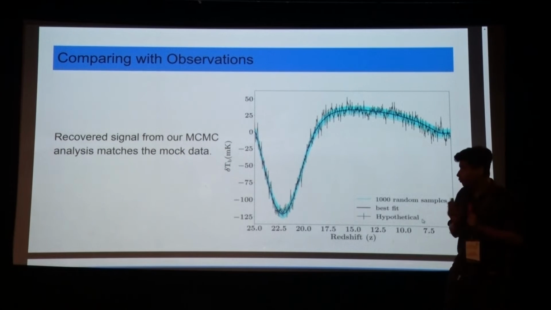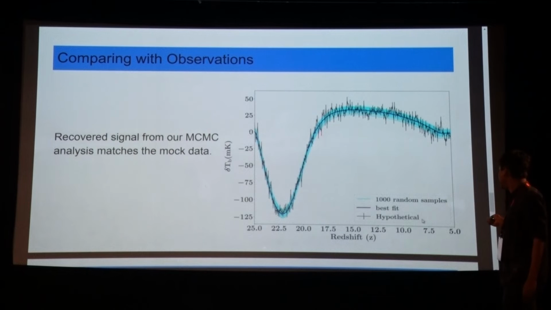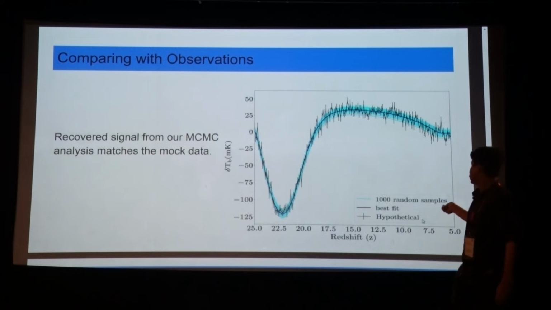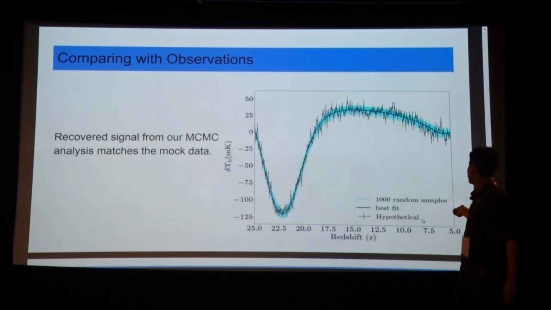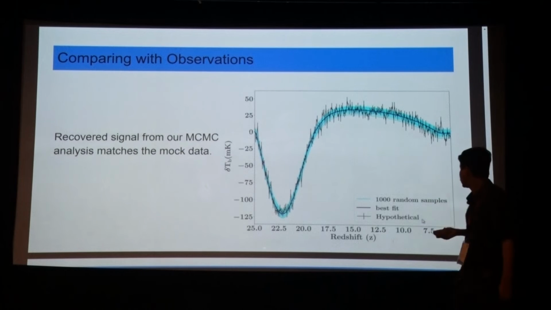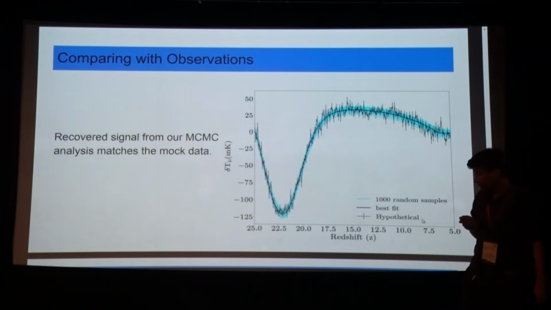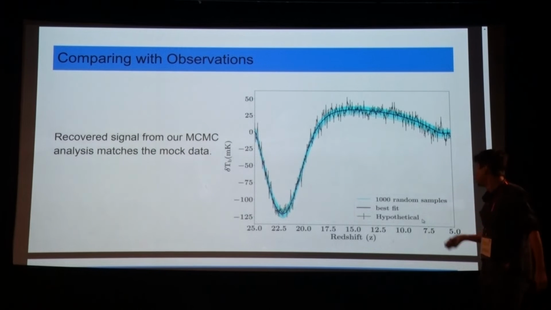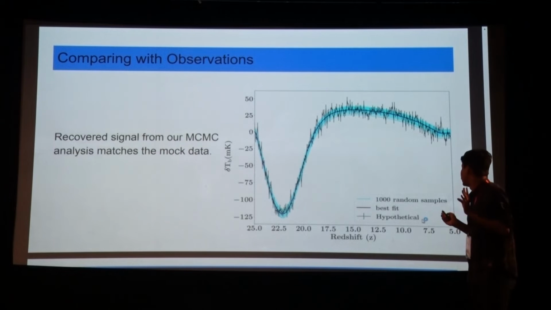Before going into our main result, once we run the MCMC, you would see that this is the 21 centimeter signal. This is the mock 21 centimeter signal we have used for our CDM model, and we have also, of course, put some noise on top of it. Then you see that once the MCMC run converges, these 1000 random samples show a blue patch, and that tells you that the recovered signal from our MCMC analysis matches the mock data. So that's sanity check number 1.